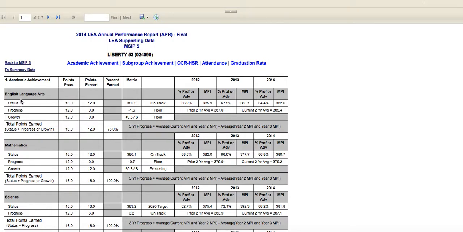And that's perfect, Scott. That's a great segue because when you start off with your status points, usually what we'd find in our district, you would get mostly 16 status points because of the high proficient advanced and MPIs that we score. However, last year you can see we got 12 earned points. But what Scott had mentioned is it's very important for us to look to see if we are getting progress points and growth points because that can get you the total of the 16 here. So anywhere that you get points, so let's say you get 12 here and 12 there, and you get 24, it gives you only a total of 16, if we remember from last year.